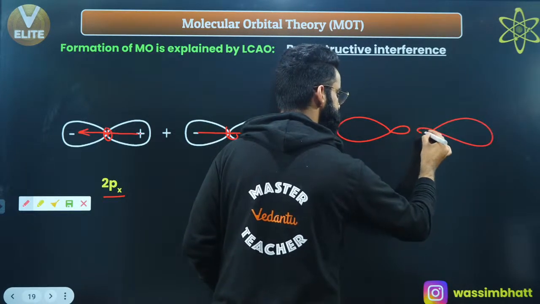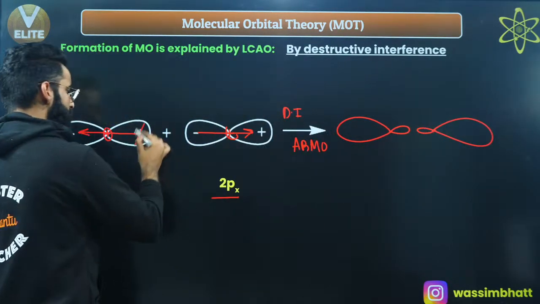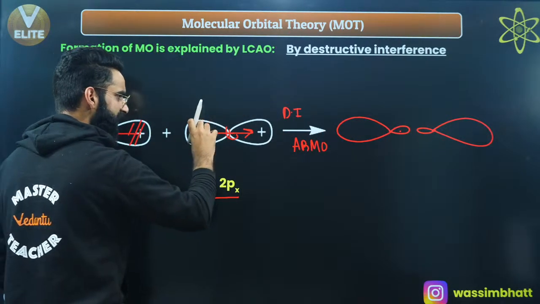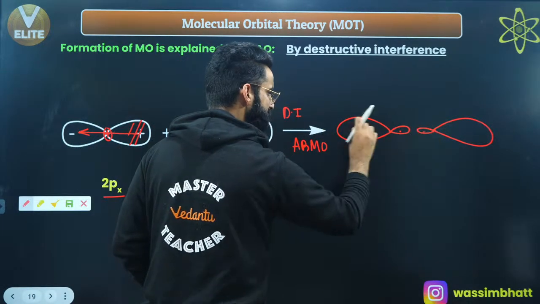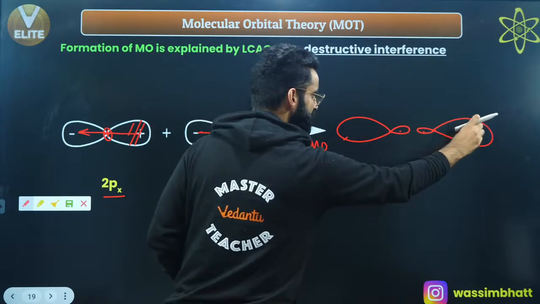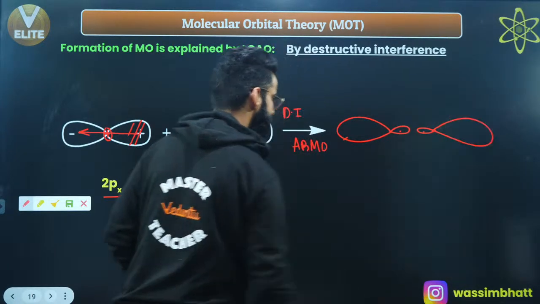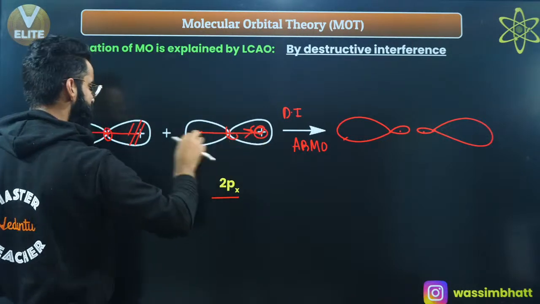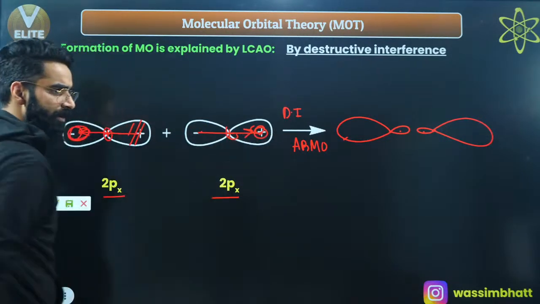You got something like this. Have a look. This lobe shrank, as you can see. This lobe, even it shrank, as you can see, right? This lobe, its width increased. Similarly, the volume of this lobe also increased, as you saw. Basically, the volume of this lobe and this lobe are increasing because the electron density is moving towards them, right?